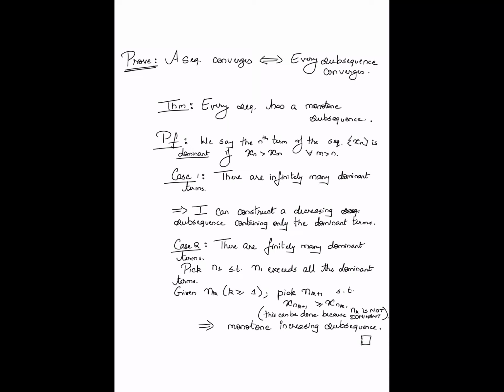An important consequence of this result is the following. This is called the Bolzano-Weierstrass theorem. The Bolzano-Weierstrass theorem states that every bounded sequence has a convergent subsequence.